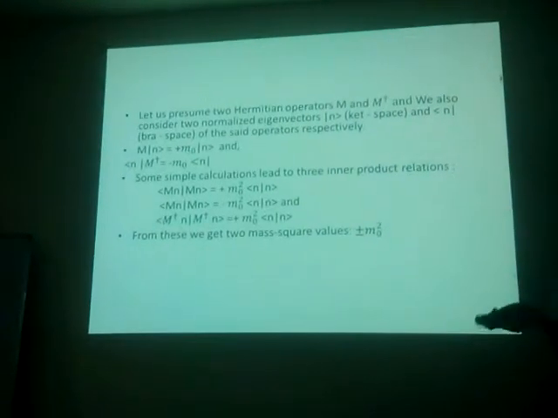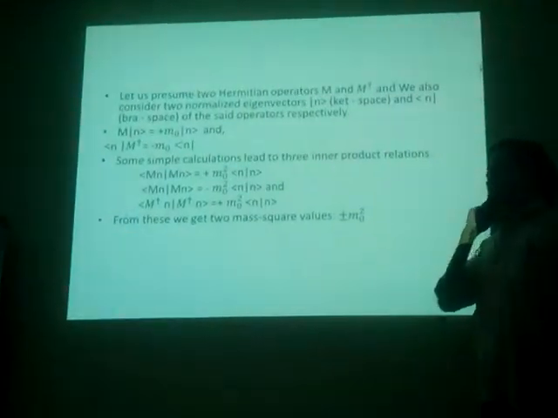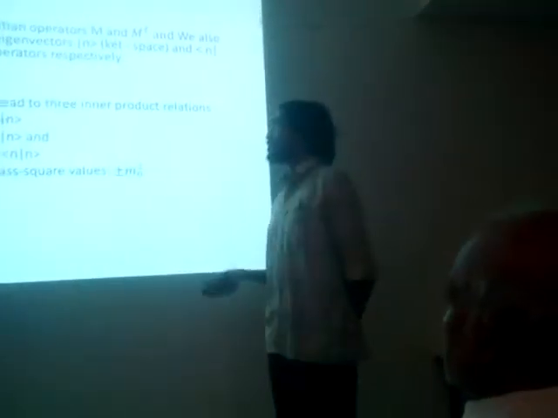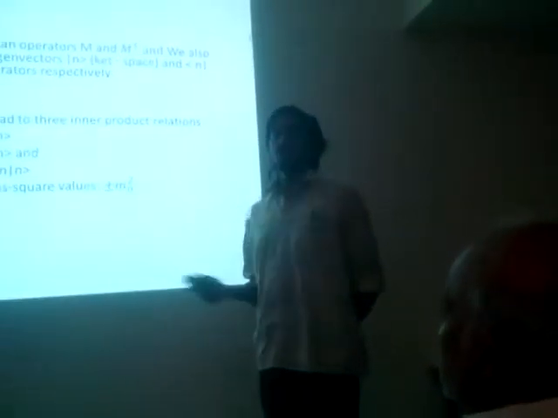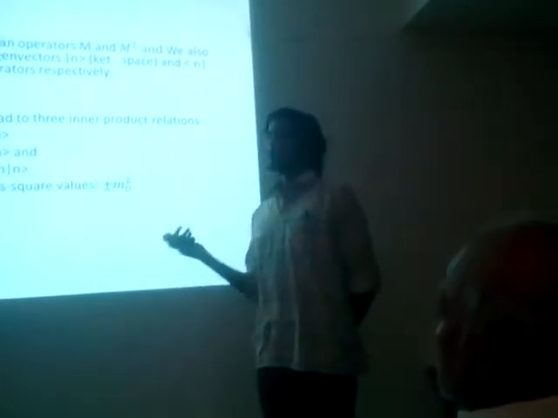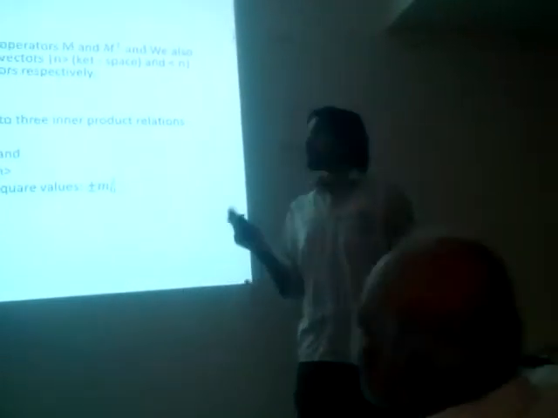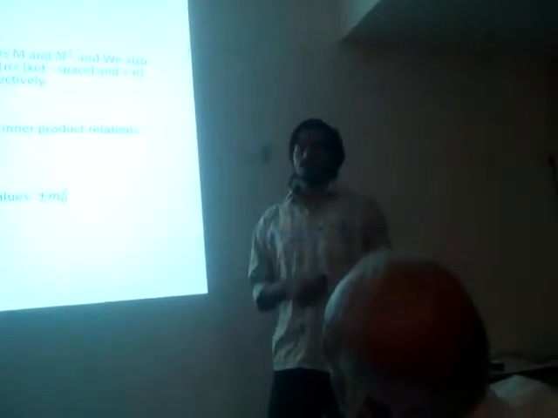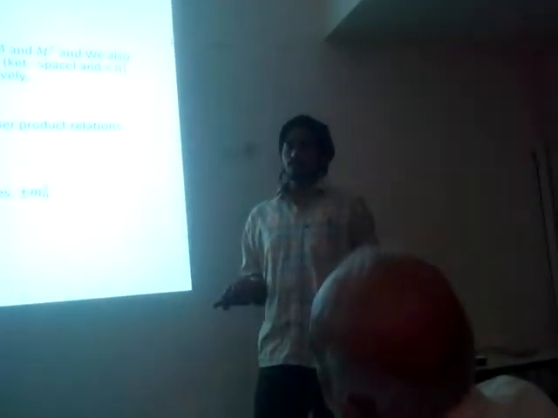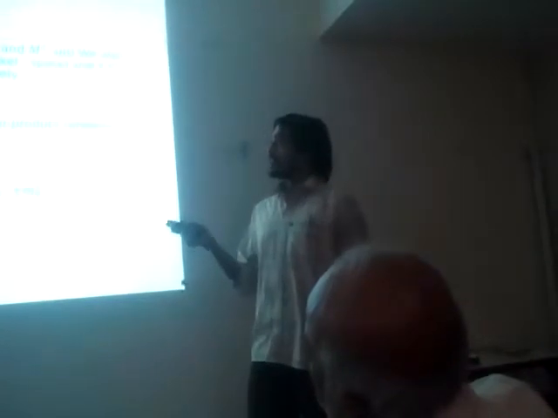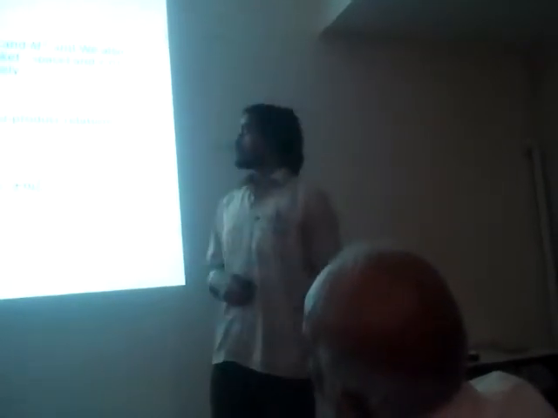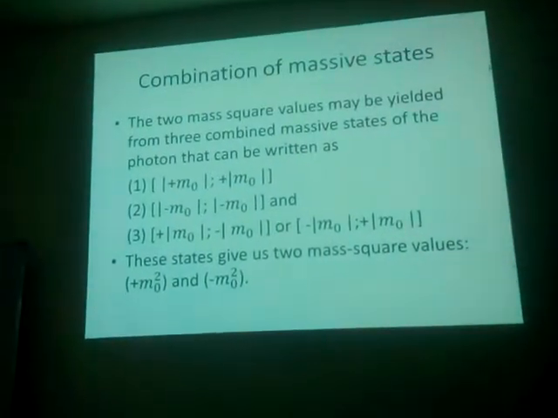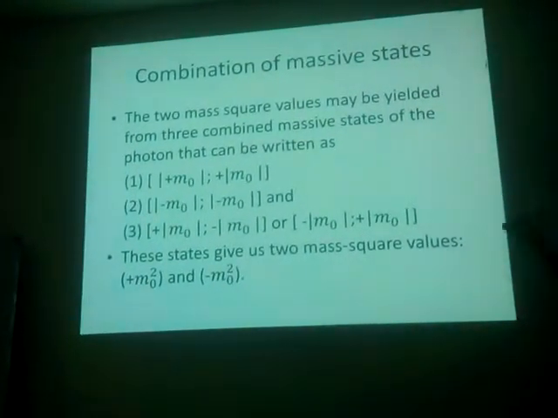If the sum is taken of the two expectation values, it becomes 0, which suggests that the photon mass is 0. Since the sum of the two expectation values is 0, there can be no total mass of the photon, which is 0. This is the rationale for these operators which are here. So this is the combination of the states, just combination states.